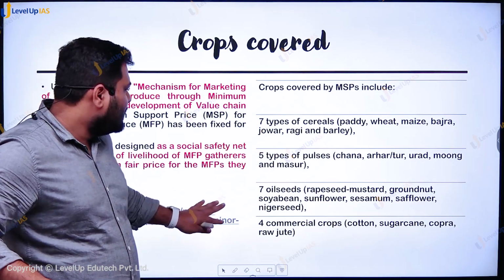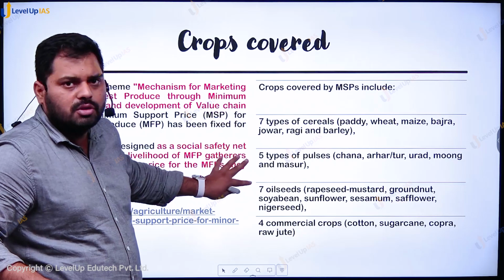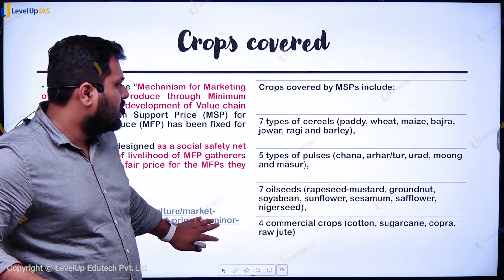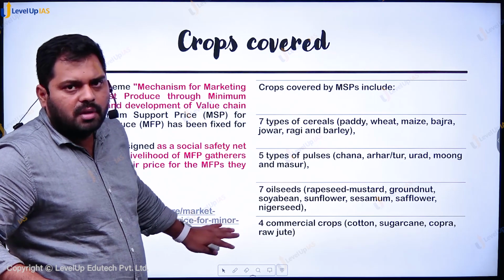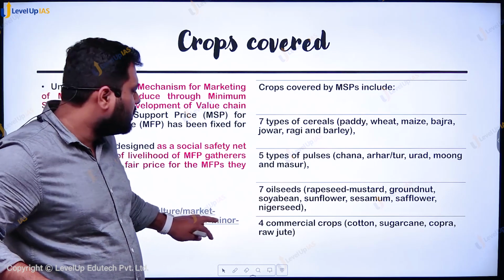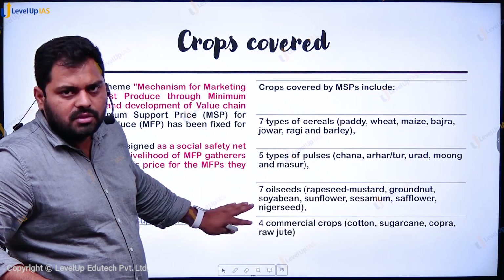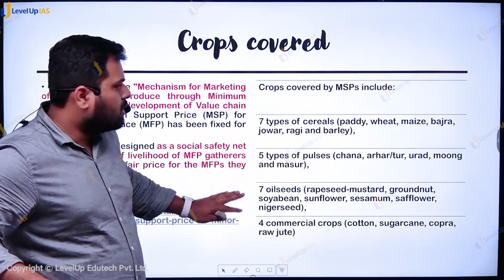If you want details on which minor forest produce are covered under the MSP, you can go through the link. This is not actually a Government of India website, this is run by certain government officers, Vikas Media. You can refer to it, there are certain items, they are very lengthy in detail, I could not cover them all.